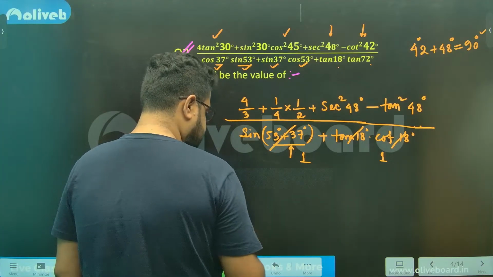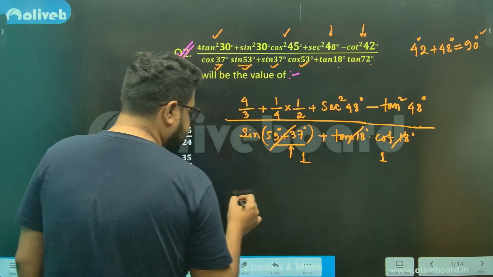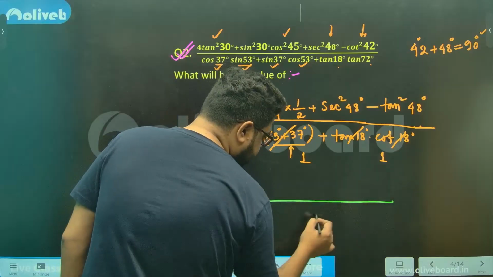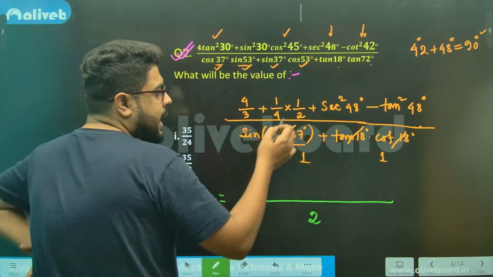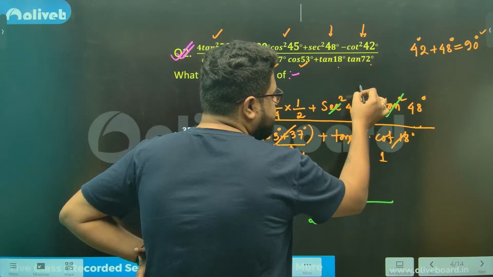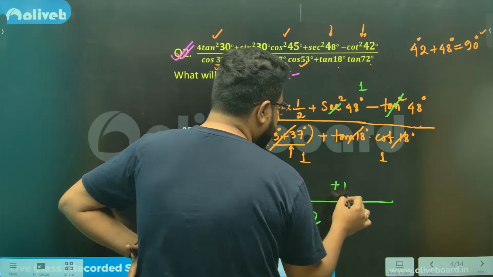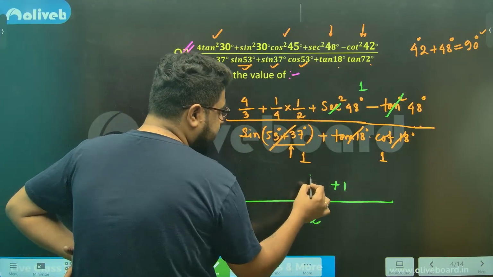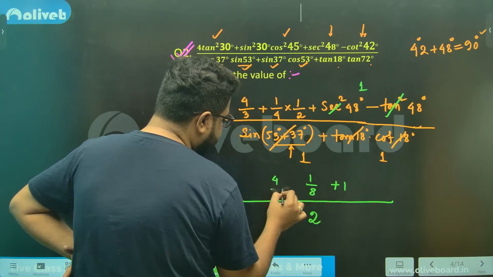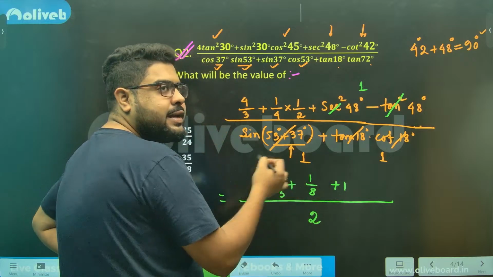Answer. Let's do the final calculation here. So the denominator becomes 2, sir. And this thing, sec square theta minus tan square theta, is 1. And over here we have 1 by 8 and we have 4 by 3. So whatever it is, that's my answer.